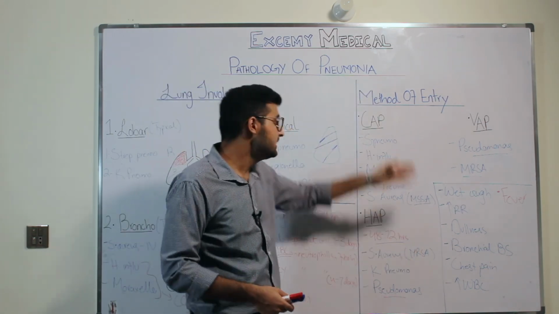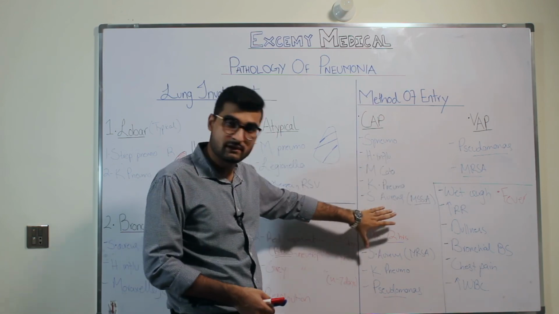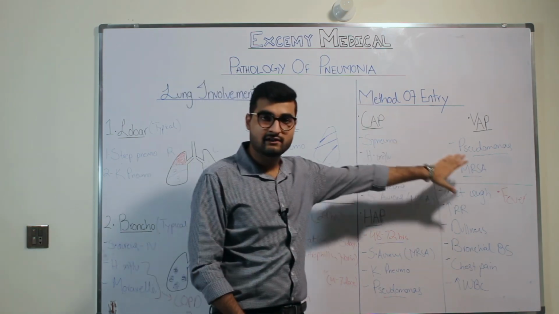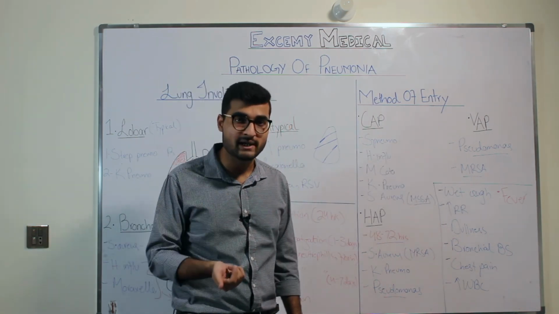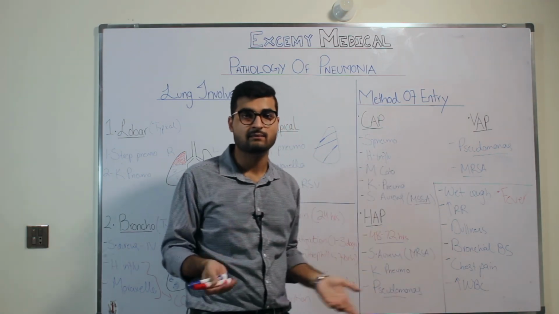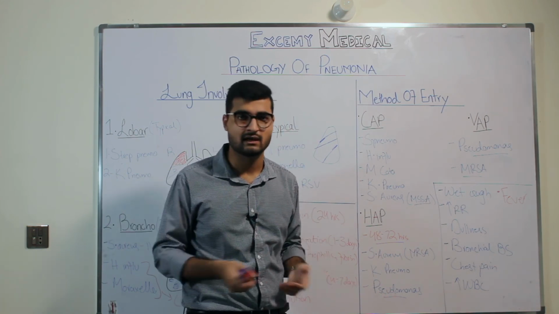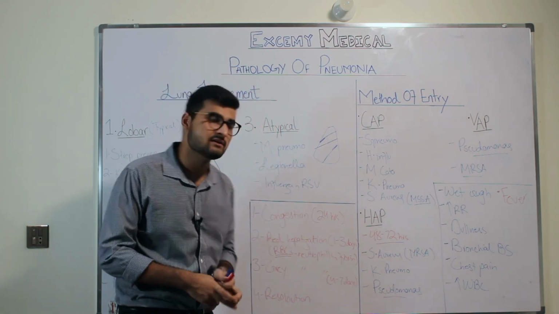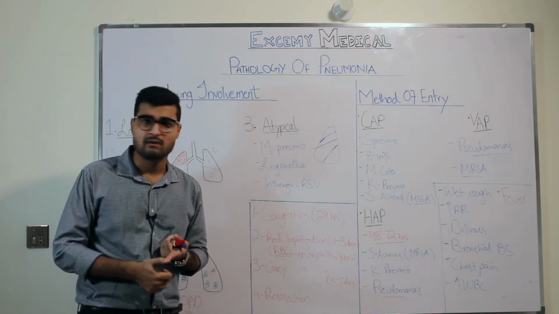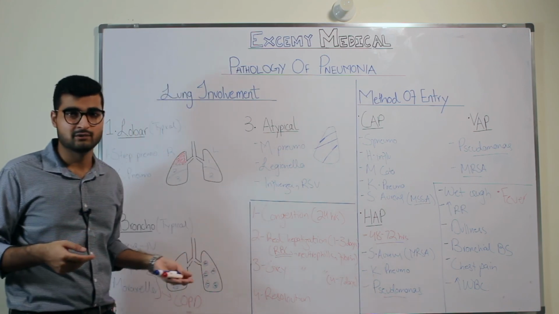Coming on to the method of entry, we have community-acquired pneumonia, hospital-acquired pneumonia, and ventilator-associated pneumonia. Hospital-acquired is basically 48 to 72 hours after hospital admission. Ventilator-associated is when the patient is intubated due to ventilator, which is why there is an overlap. And with signs and symptoms, we talked about that in typical patients, you have cough, fever, sputum production, chest pain, tachypnea, dullness to percussion, bronchial breath sounds. While in atypical pneumonia, you have very vague symptoms, that is dry cough, abdominal pain, muscle pain, lethargy, fatigue, hyponatremia, headaches. This is what you will find.